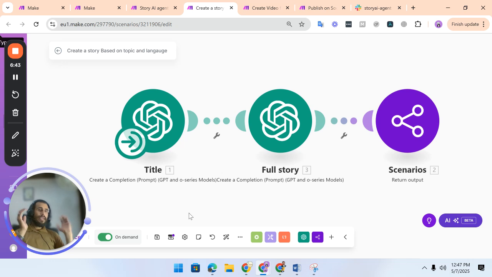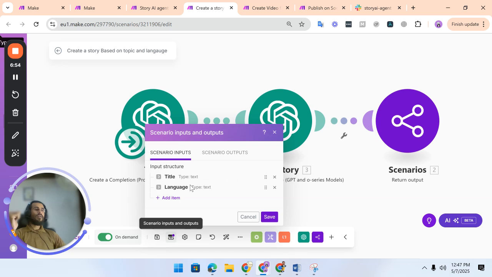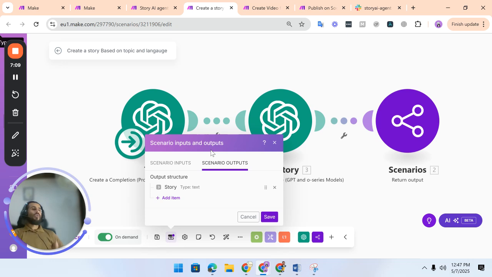So in this particular scenario, when you're setting up, you have to set up 2 things. One is what it has to take as an input and what it has to take as output, and you can set it up here. In the inputs, I make sure that the AI agent has to pass the title and the language, because I'm using these 2 variables in my scenario. And then in the output, I'm just giving back a story.